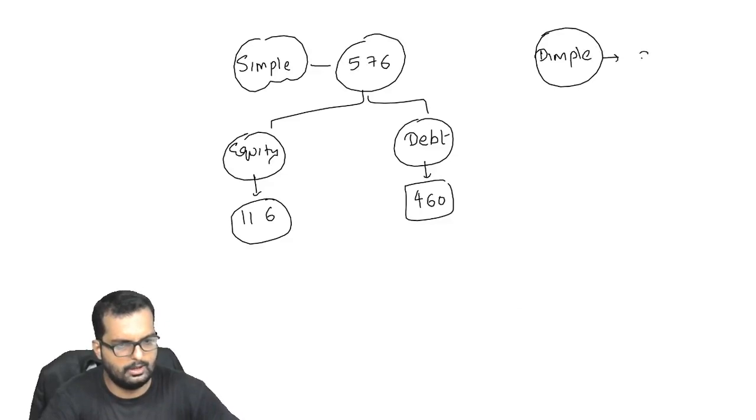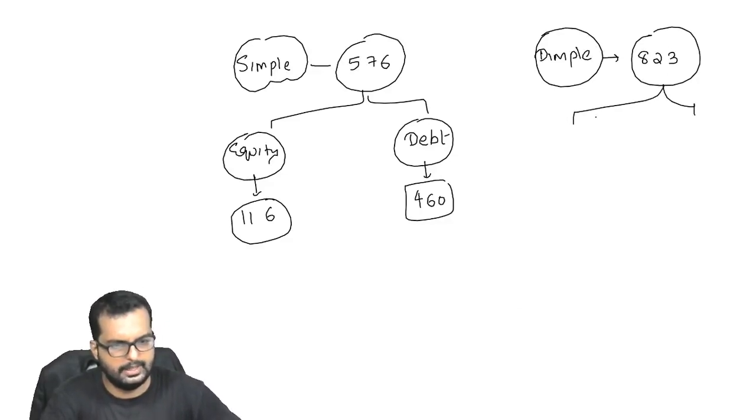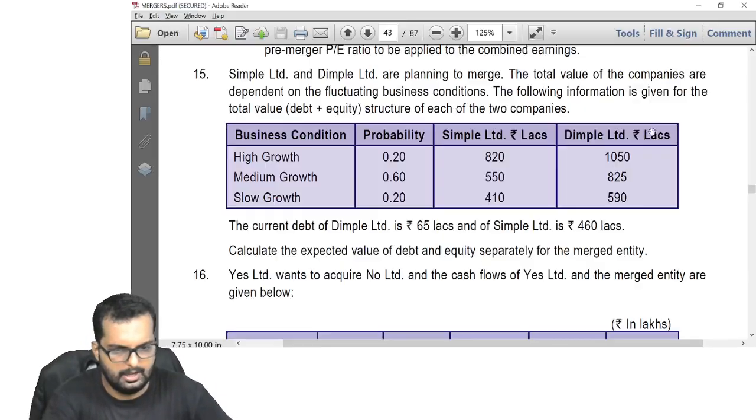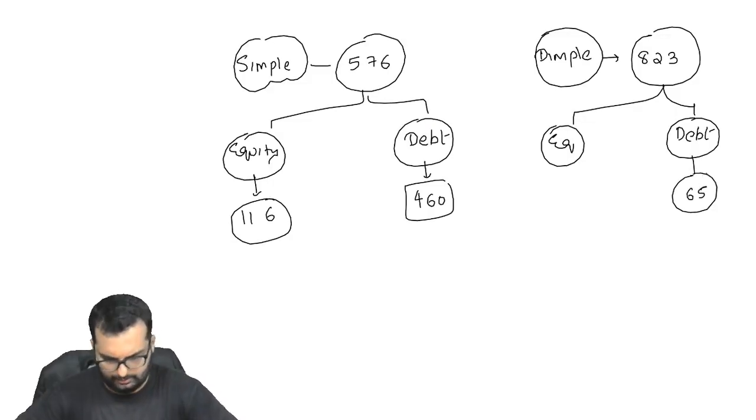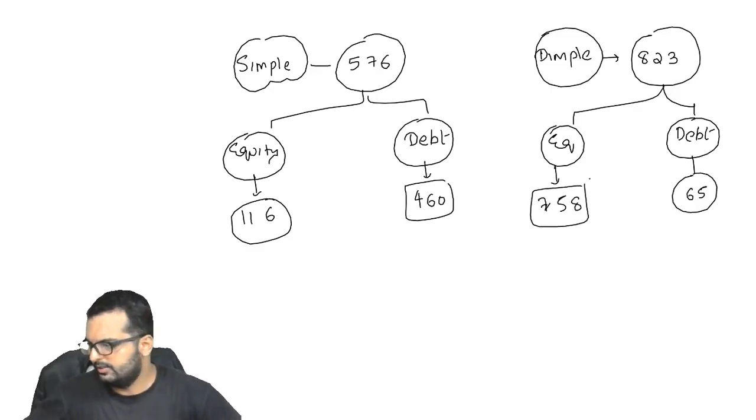Similarly, if you are talking about Dimple, what is the total value of Dimple we got? Did we get the total value as 823? Correct? So from this 823, we can break it down into equity and debt. The debt value, if I am not wrong, is 65. So the equity value will be 758. Can you just draw this chart in your books now?